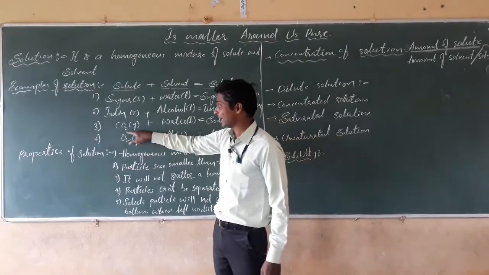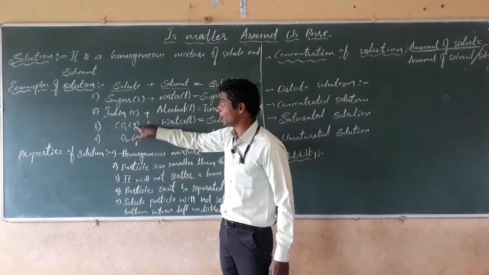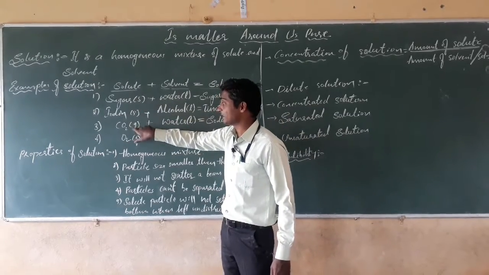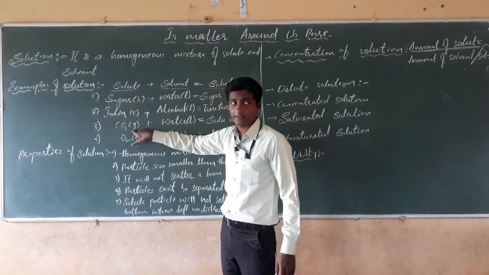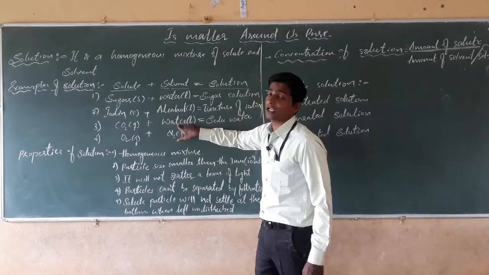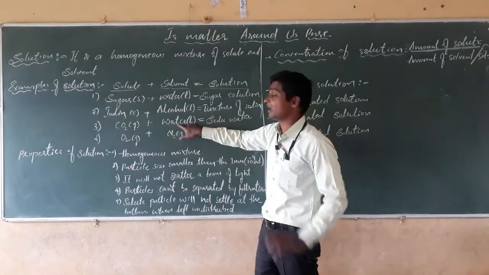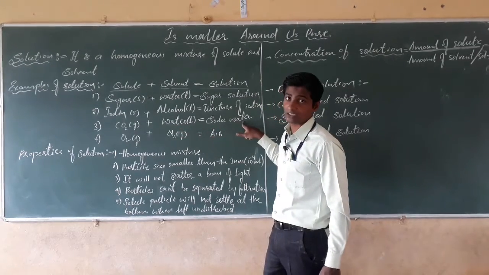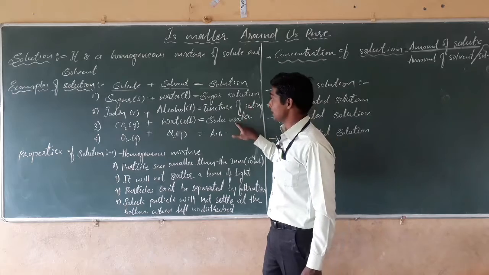Next, carbon dioxide, which is in gaseous form. Here the solute is a gas. Carbon dioxide gas gets dissolved in water. Yes, it is possible: that is the soda water that we drink.